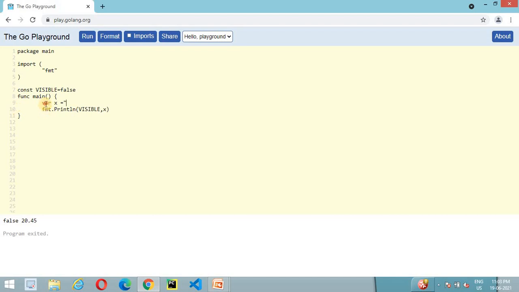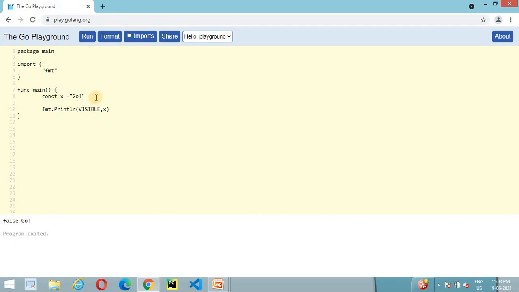Generally we use a string constant variable in our program; here we just need to use the const keyword as we did with the visible variable. So here we are going to type go. If we execute this program, then it will print false and go, both variable values.